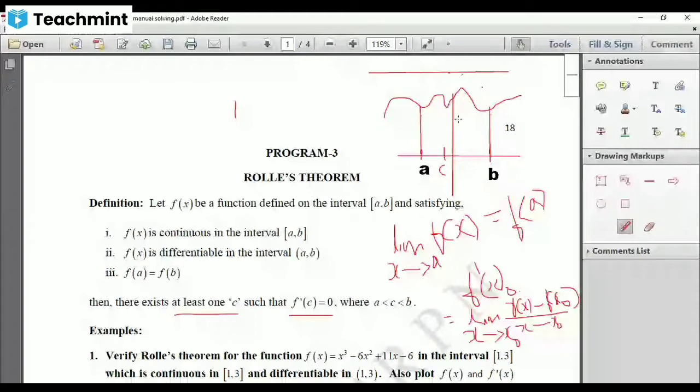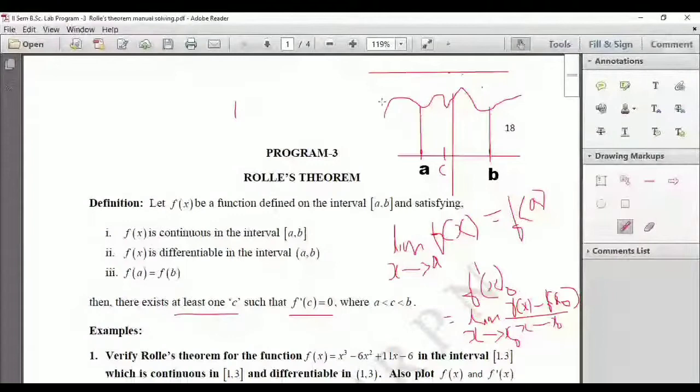I mean, if these conditions are satisfied, you'll get at least one point at which the slope of the tangent will be 0, or there may be many points at which the slope of the tangent will be 0. But anyhow, this gives you a guarantee that there exists at least one point. There might be more than one point also, right? So you have to see at which point it is satisfying. Okay. What it is saying, there exists at least one C where the slope of the tangent will be 0.